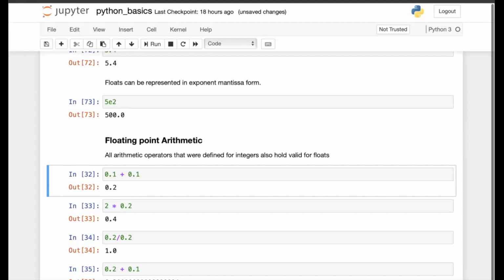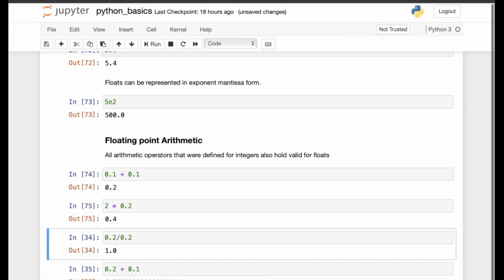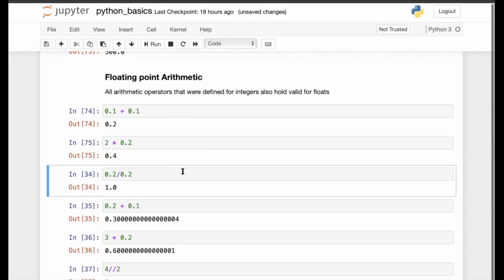So 0.1 plus 0.1 gives you 0.2. 2 into 0.2 gives you 0.4. 0.2 divided by 0.2 gives you 1.0. And 0.2 plus 0.1 gives you 0.3, but here you would get some extraneous digits as well: 0.3, then 0s, and then 4 in the end.